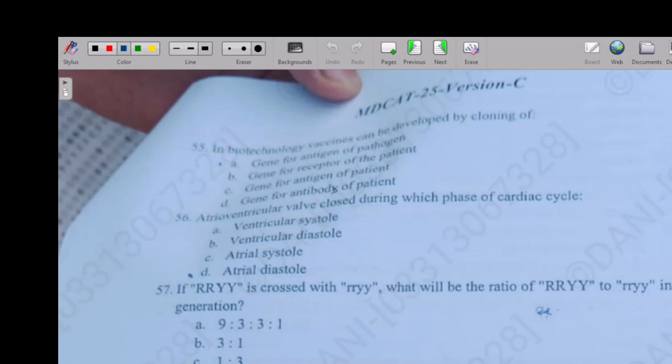So the right answer is option D. So the next question: atrioventricular valves are closed during which phase of the cardiac cycle? So the right option is option B, ventricular systole.